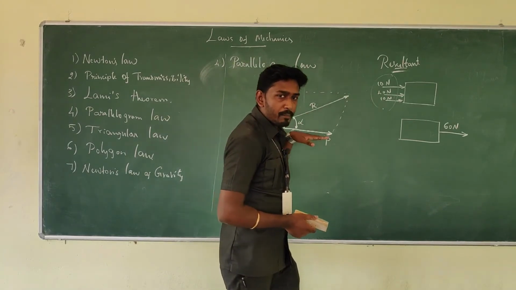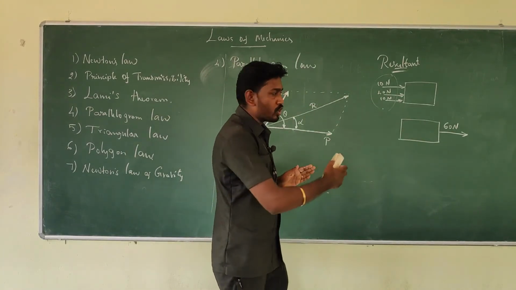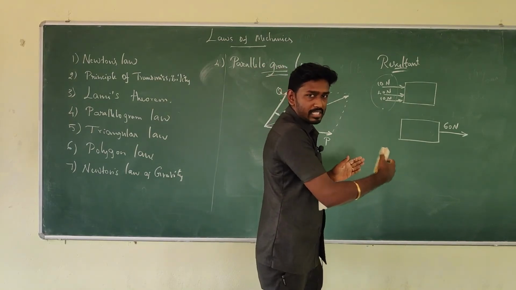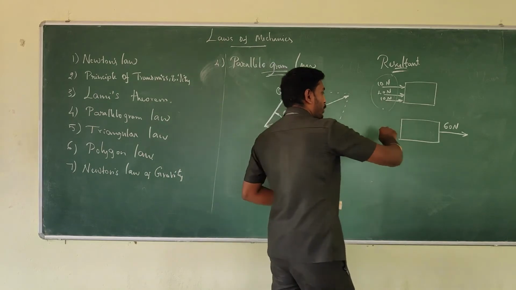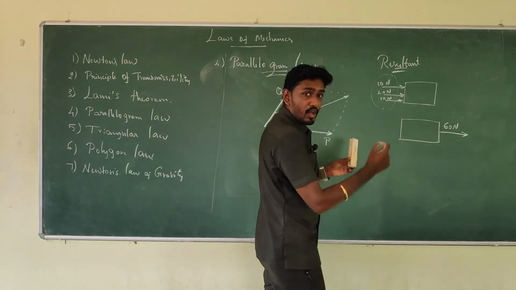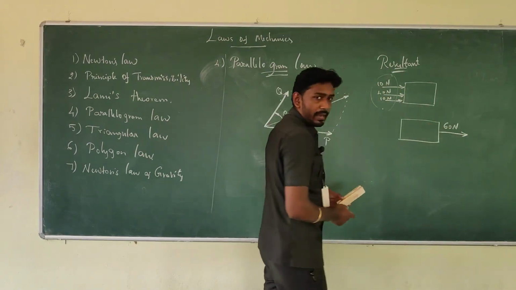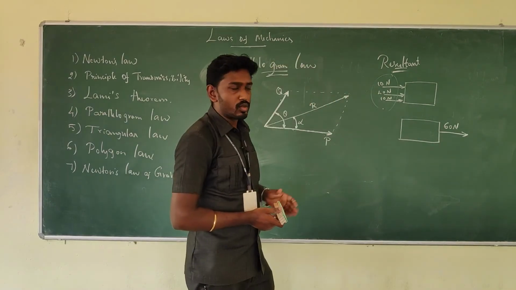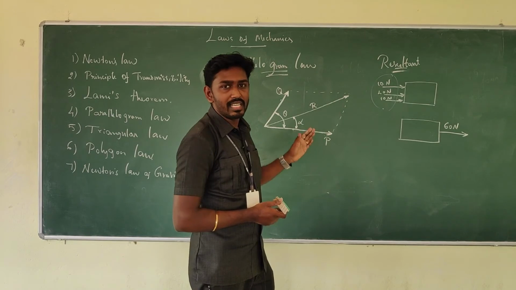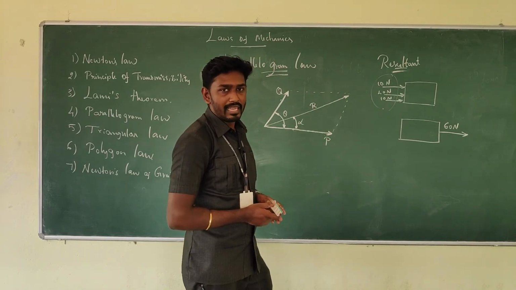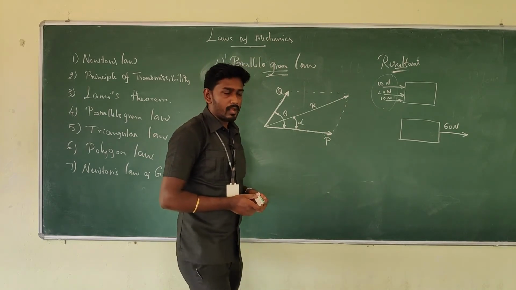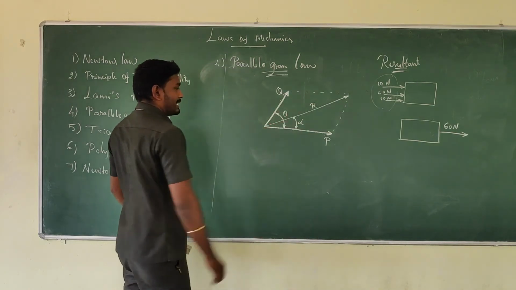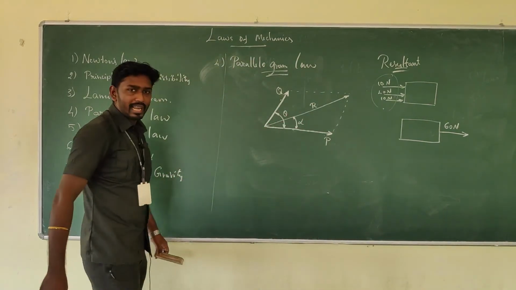It also produces the same effect. It also moves with some kind of motion, a particular distance. As well, if I push it with a force of 60 Newton, that also produces the same effect. So such kind of thing we can call a resultant. It is a single force. So that is what is happening here in the diagonal of the parallelogram.